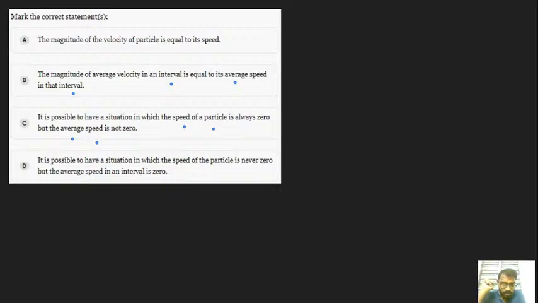Yes, sure. It's correct only, no? Because let's consider the two quantities: speed as well as velocity. What's the difference between these two, guys?